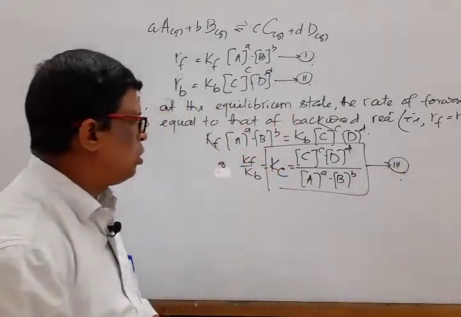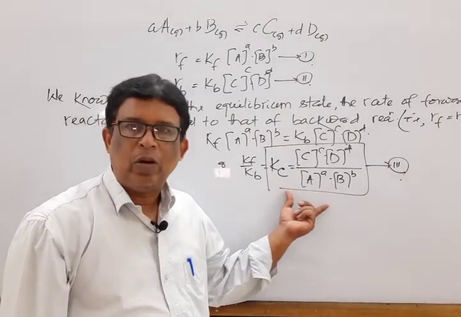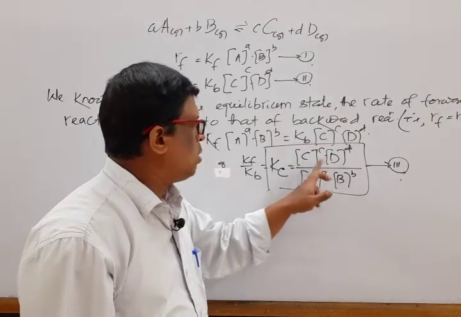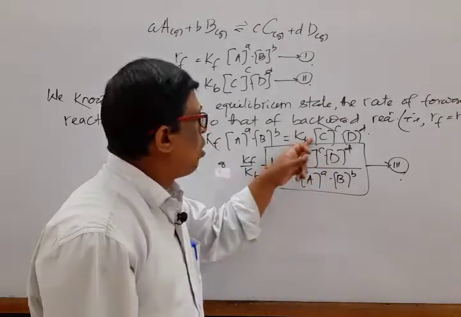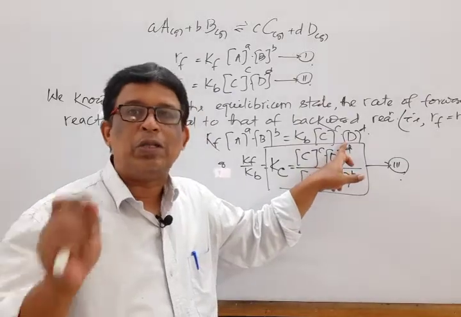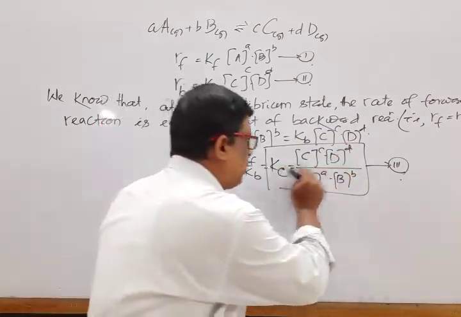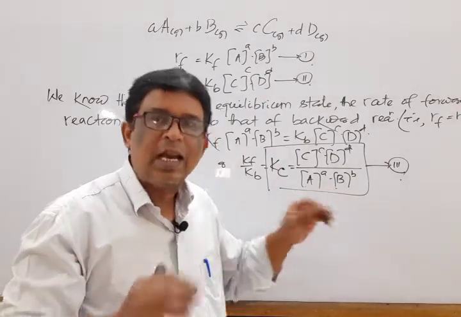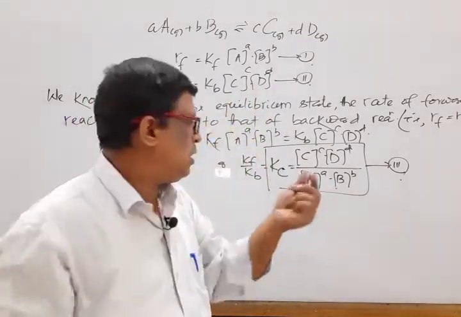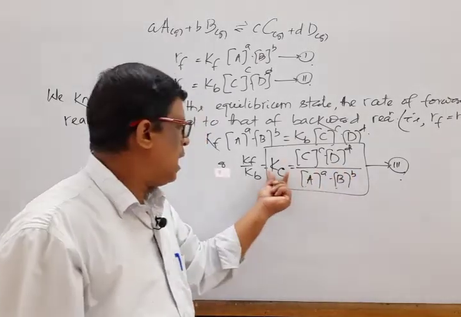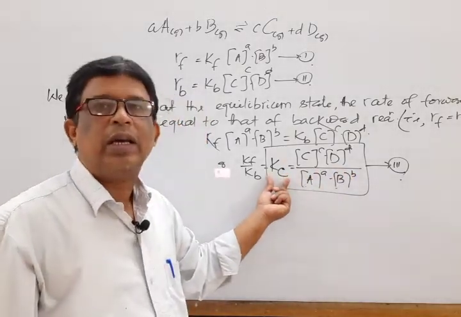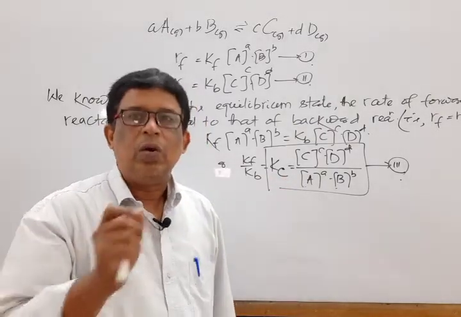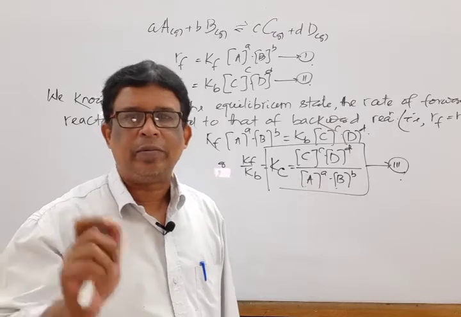So from equation 3, the law of chemical equilibrium may be stated as: the product of molar concentrations of product species, each term raised to the power equal to its coefficient, divided by the product of molar concentrations of reactant species, each term raised to the power equal to its coefficient, is another constant known as the equilibrium constant. And c means concentration when it is represented in moles per liter.